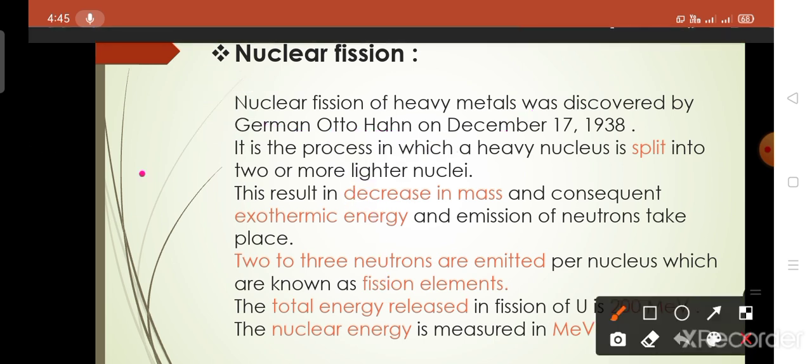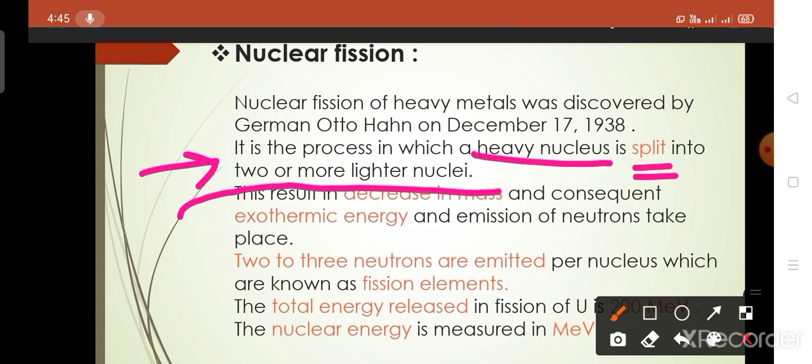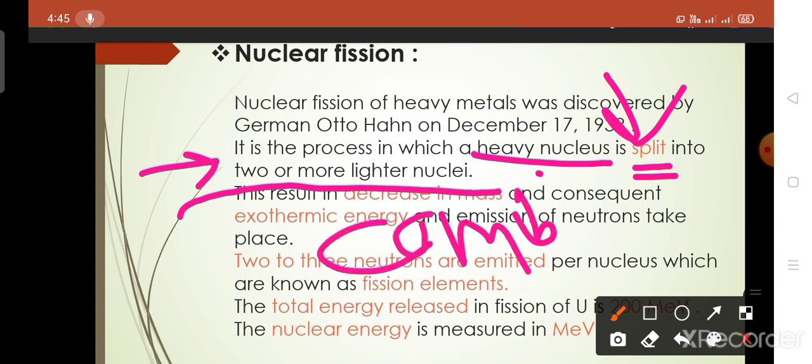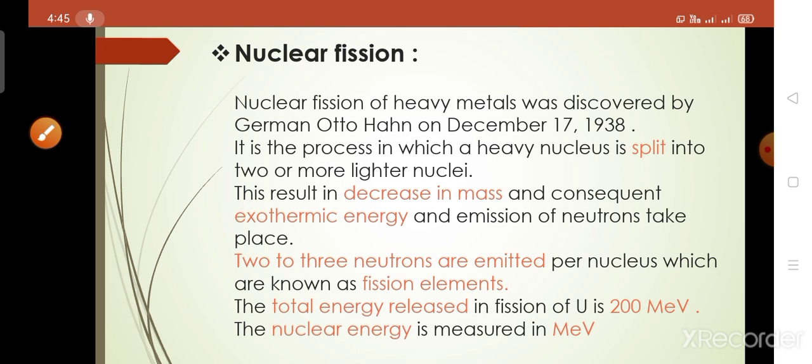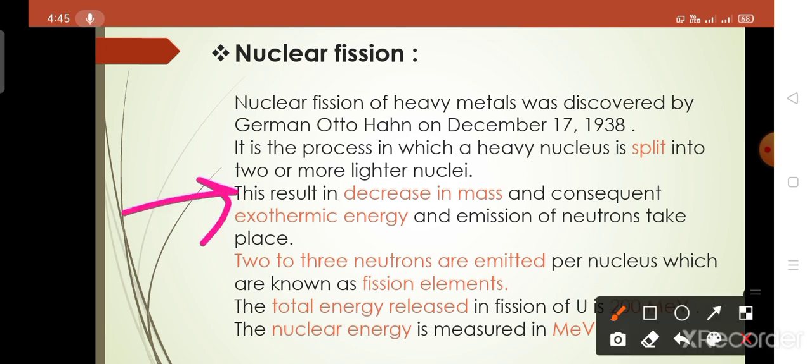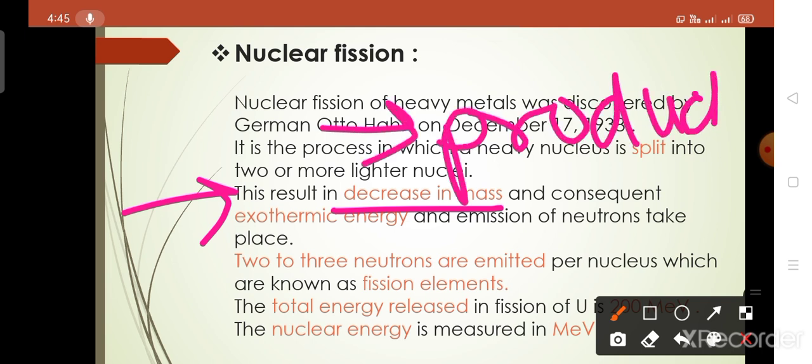Nuclear fission is the process in which the heavy nucleus is split into two or more daughter nuclei. Here splitting takes place, and in fusion, the combination takes place. This results in a decrease in mass. In the product, we get a decrease in mass due to the two or more fission fragments.